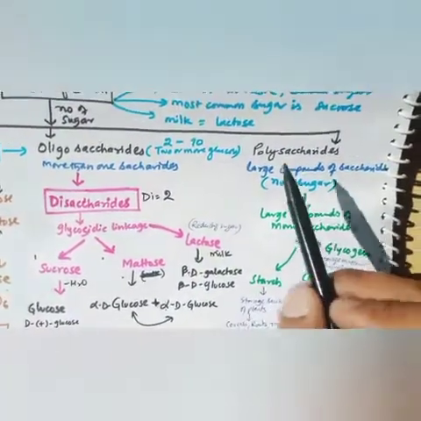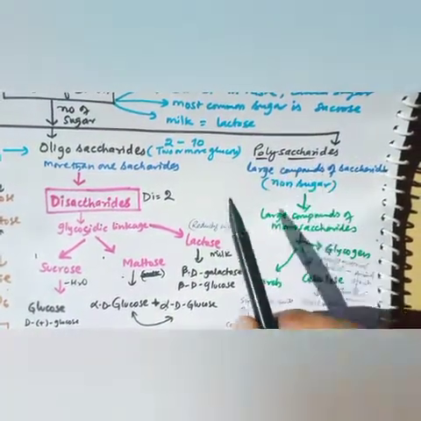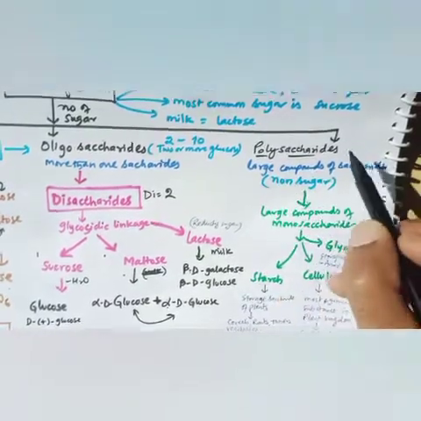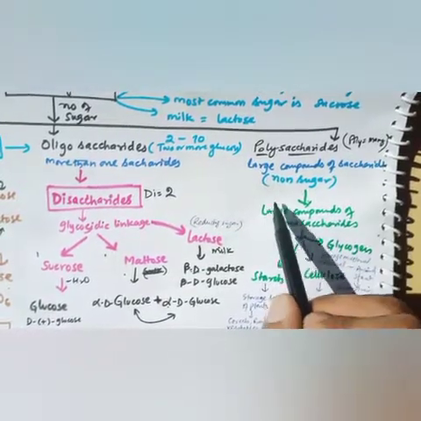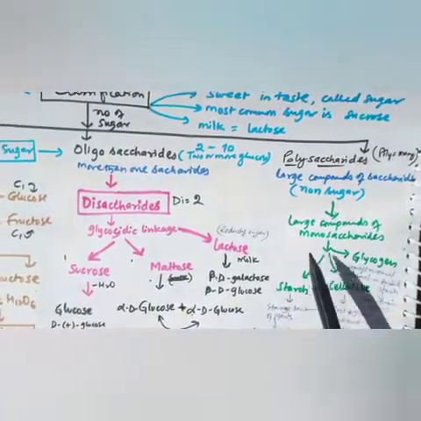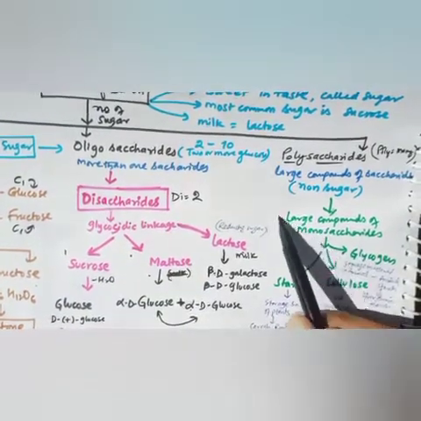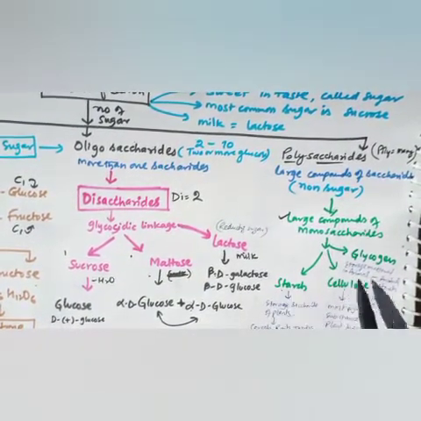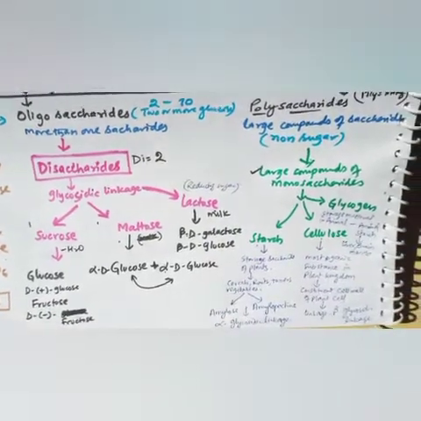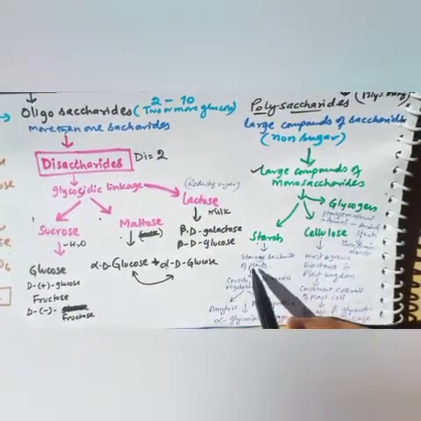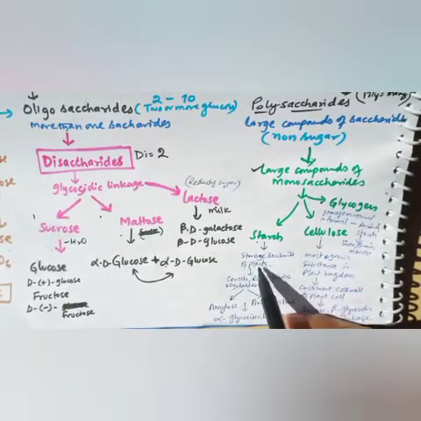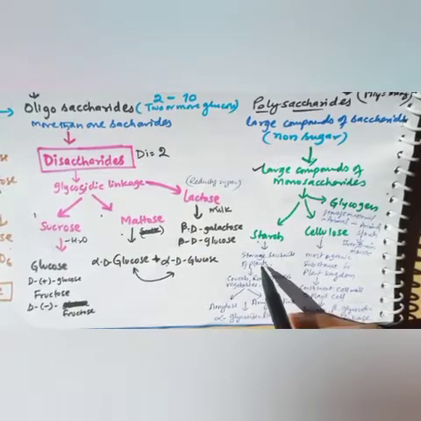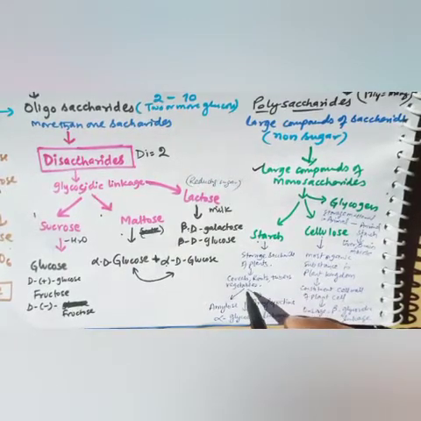The third and most important carbohydrate is polysaccharide. Poly means many, here more than 10. These are large compounds of monosaccharides, non-sugar, non-sweet in taste, mostly found in plants and animals. Basically starch, cellulose and glycogen are the 3 different types of polysaccharide. Starch is the important storage polysaccharide of plants and the most important dietary source of carbohydrate for human beings. A high content of starch is found in cereals, roots, tubers, vegetables, etc.